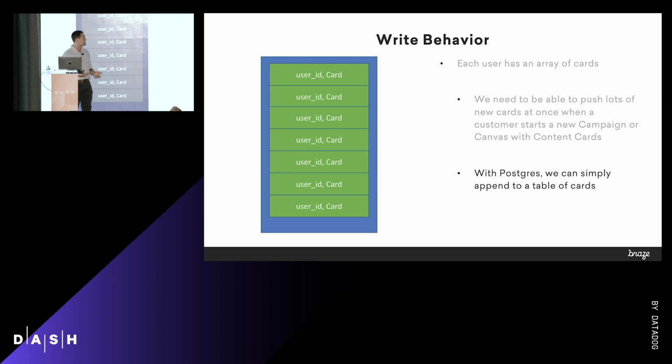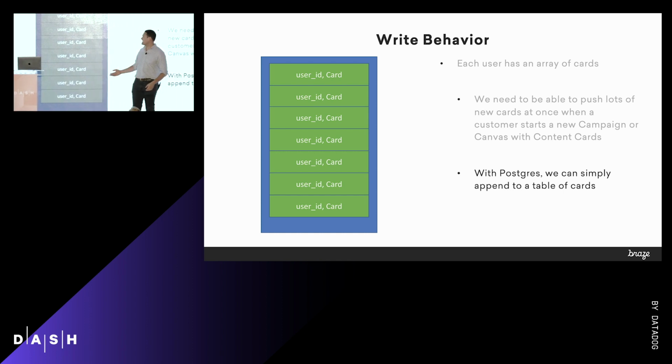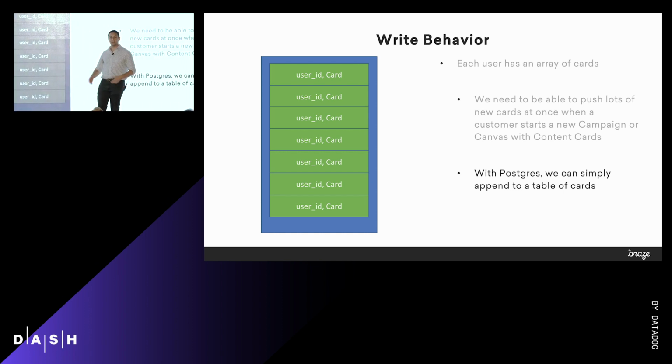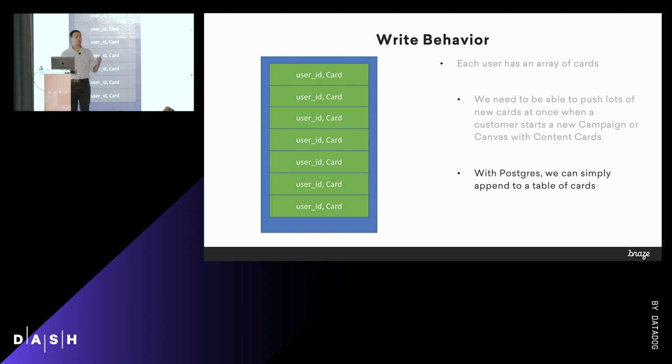So we took a look at Postgres, and we were able to do basically the same operation at a much higher scale using Postgres. Essentially what you're doing instead is writing to a table. You're doing basically an insert or an append operation, and you're writing all of the card and its metadata, or whatever you need for that, and the user ID to a table. It turns out that's just a simple insert and a B-tree update for the user ID index, which is really predictable and really scalable. It's something that works if you're sending 1,000 cards, 1,000,000 cards, or 10 million cards. It turns out that it's pretty performant.